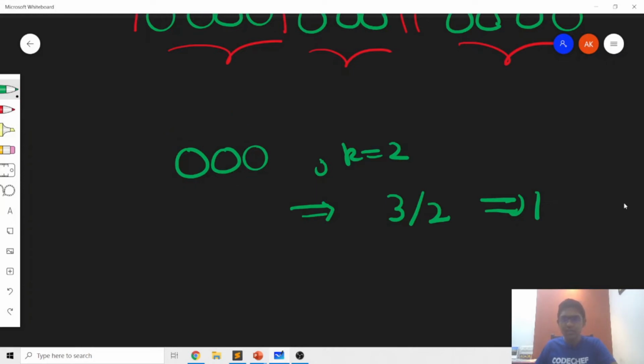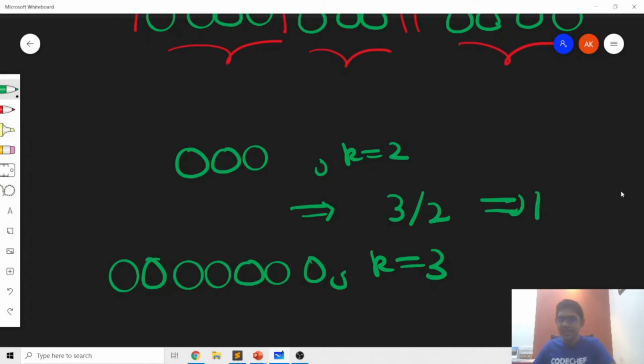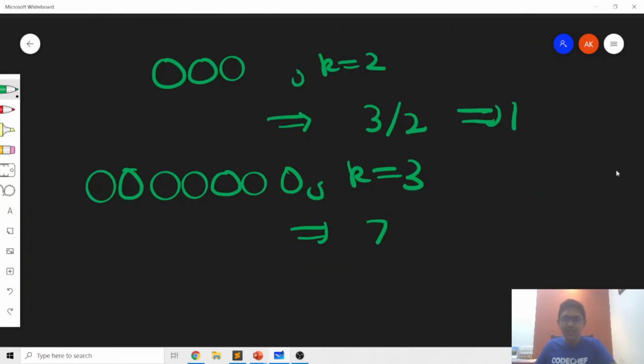And if you consider another example where we have 5 for example and k is 3, or if we had 7 and k is 3, then in this case we would take 7 integer division 3, which would give us 2, because we could only take 2 segments of 3s.